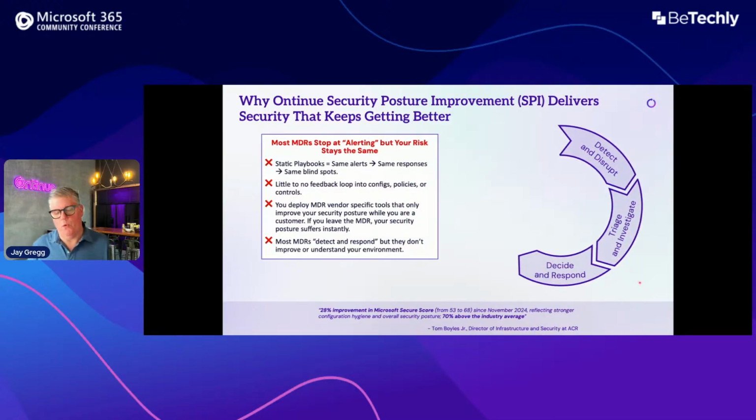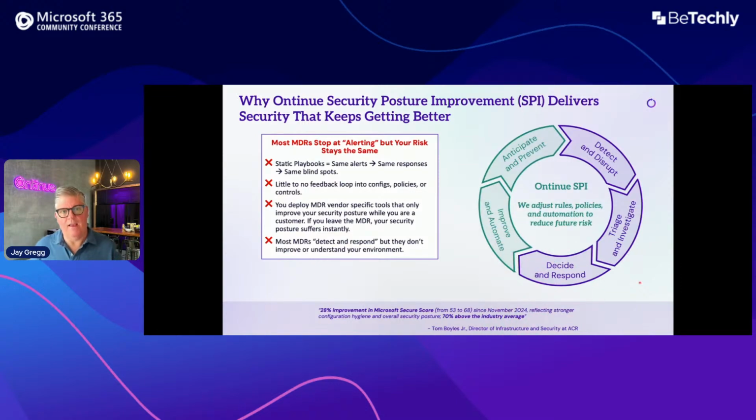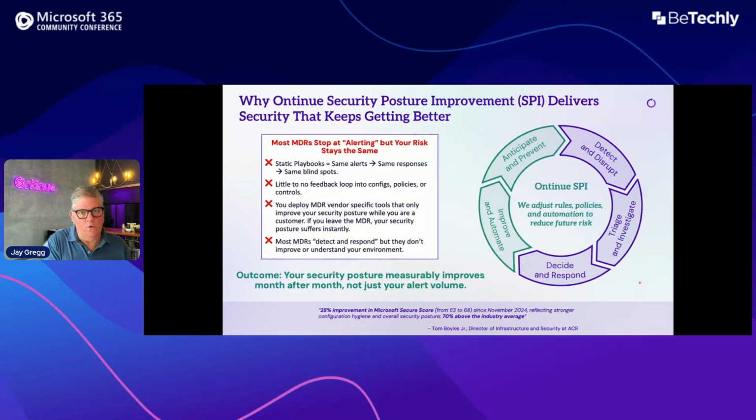And at the end of the day, the right side of the slide is something that every MDR should be doing. They should be detecting and disrupting. They should be doing triage. They should be making decisions and responding. The left side of the slide, though, is very rare and missing in a lot of MDRs. And that is that if we see a threat or we see something that's problematic, then we want to come back and adjust the rules, policies, and automation to reduce that future risk. And that is why we have such a high retention rate at Ontenue. Our customers tell us that they start with Ontenue in one position and they always end more secure.